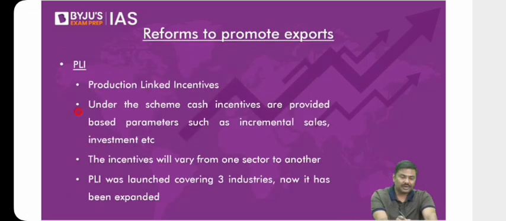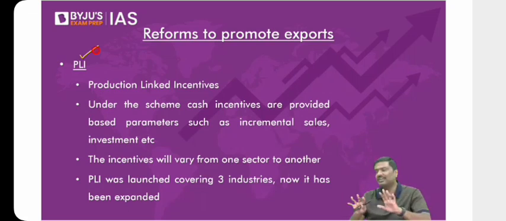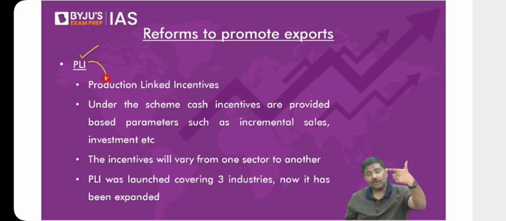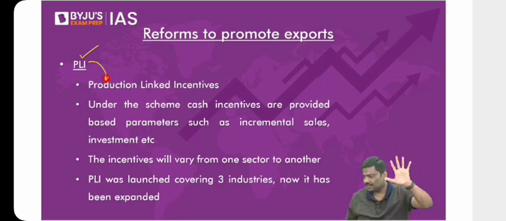And here itself, let me show you one more scheme. Please focus on the scheme here. One more very important scheme is PLI. Again, the objective is the same here, promotion of investment. Let's go one by one. What is the objective of the production linked incentive scheme? We want to promote investment. We want to promote employment. We want to promote production in the domestic market. We want to reduce our import dependence. We want to promote exports. Any problem with all the five?